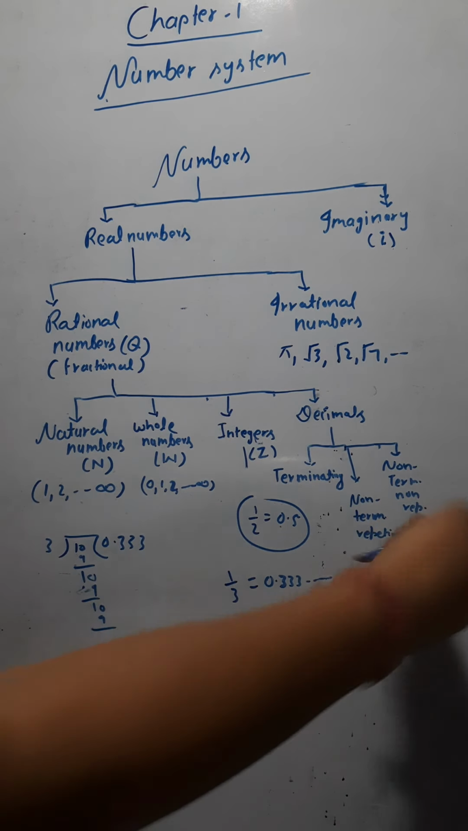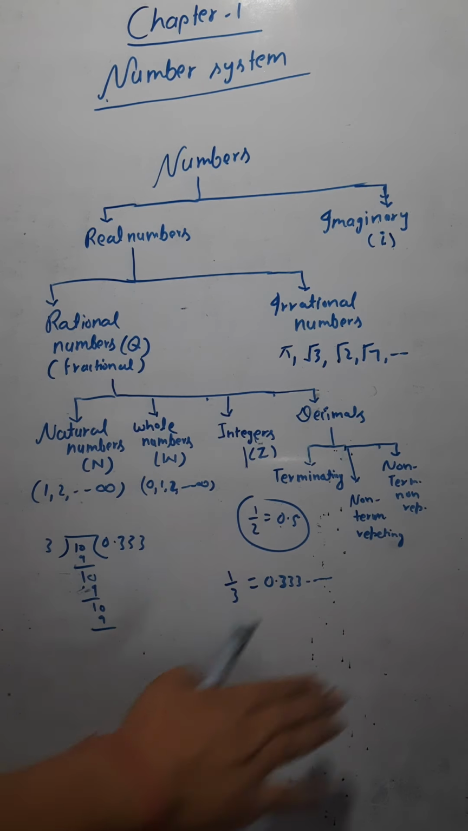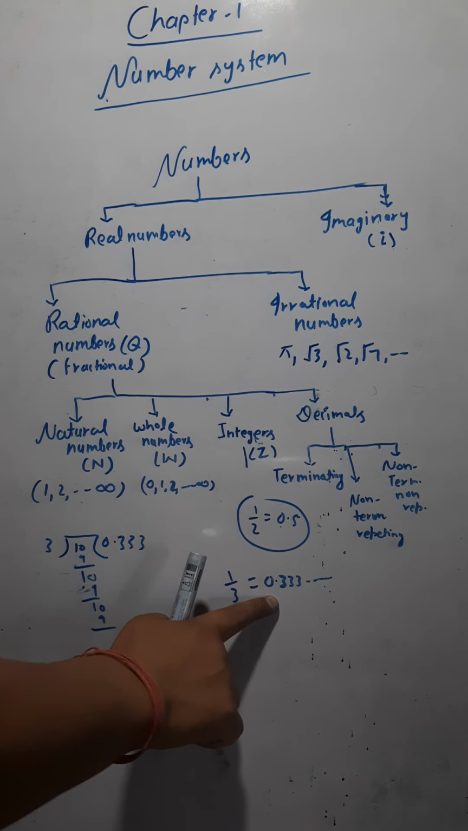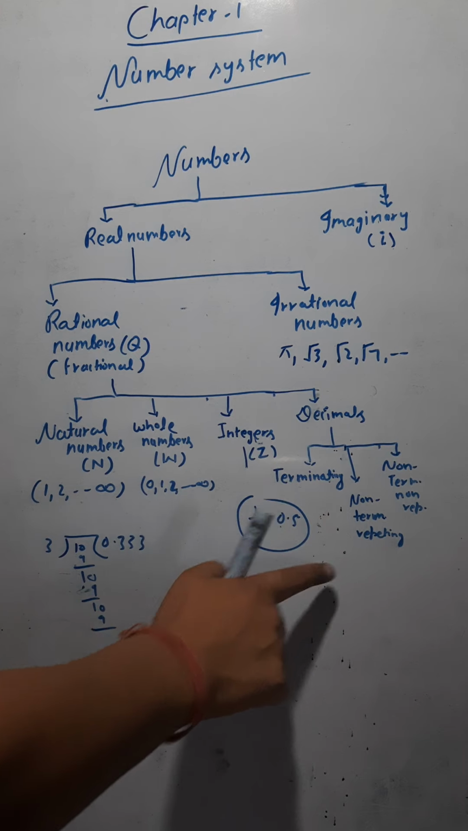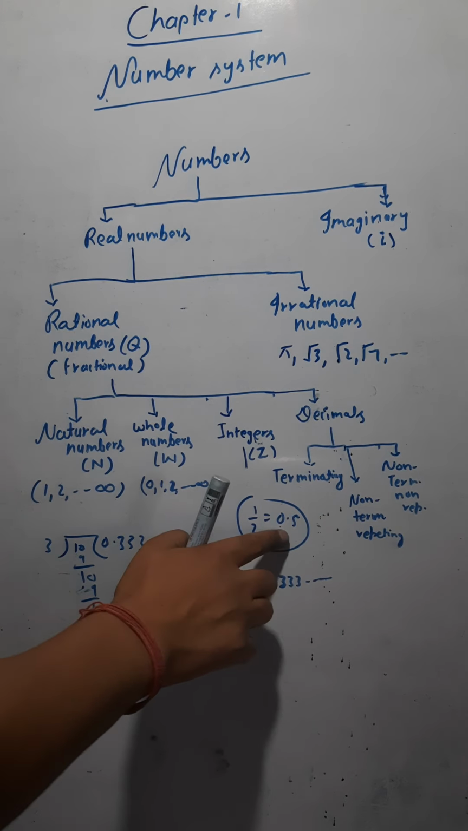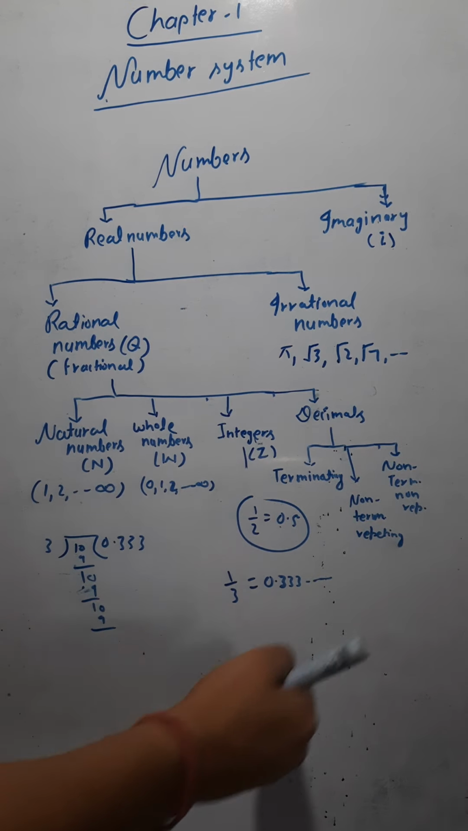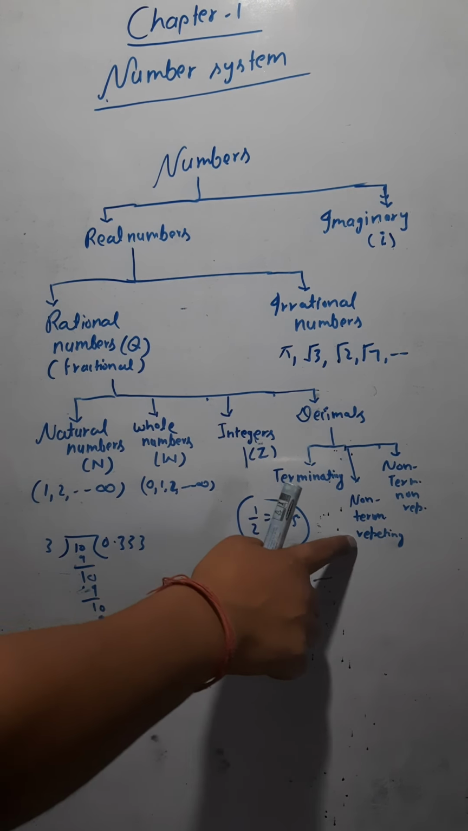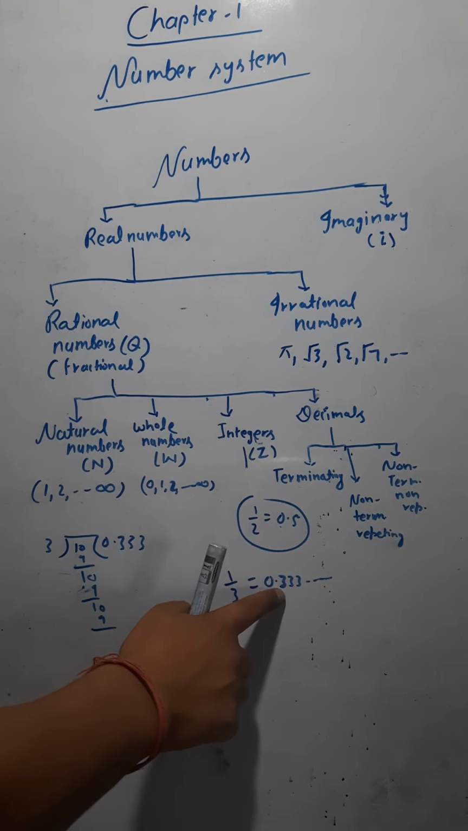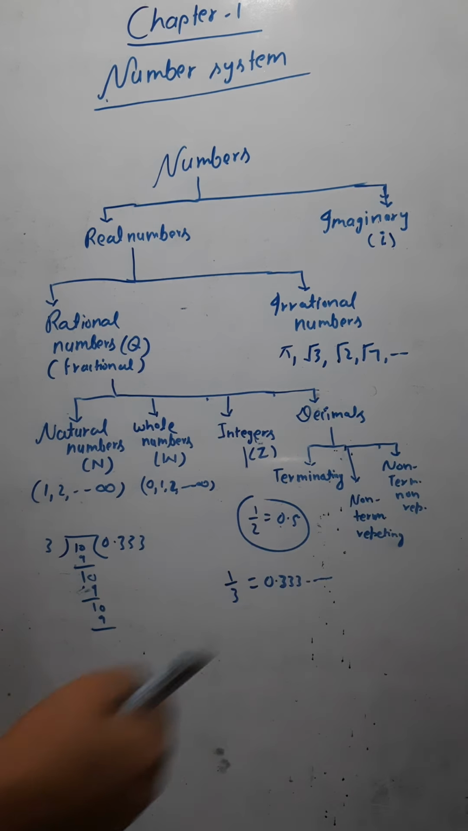Where it stops, I don't know. It never stops. So this sort of decimal is known as non-terminating. It is non-terminating because here it was terminating, since after 5 nothing was there. Here after 3, there is one more 3, and one more 3. It is non-terminating, but it is repeating. Repeating means this 3 repeats again and again.